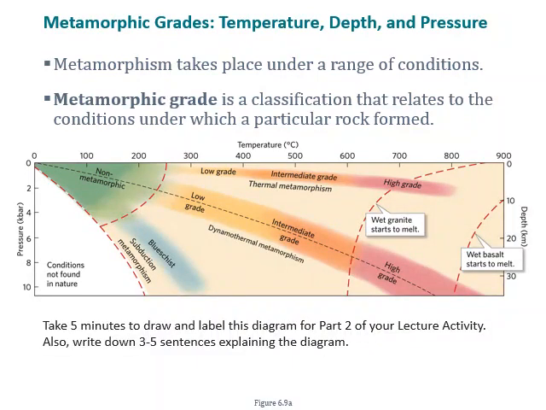But as we increase in temperature and pressure, we are changing mineralogy, and we are changing the structure of the rock so as to start getting low grade and increasing intermediate to high grade metamorphism.